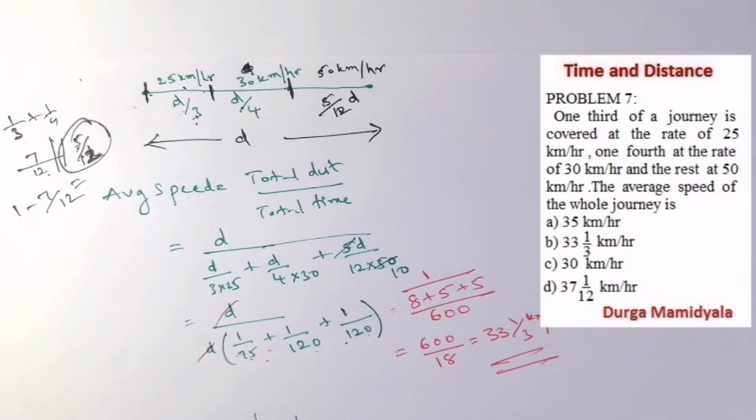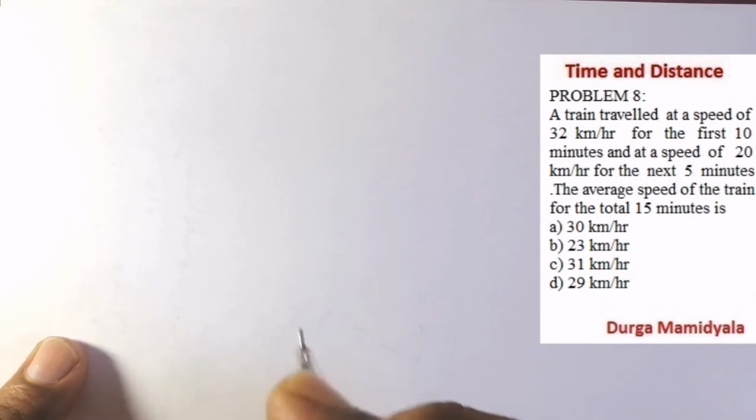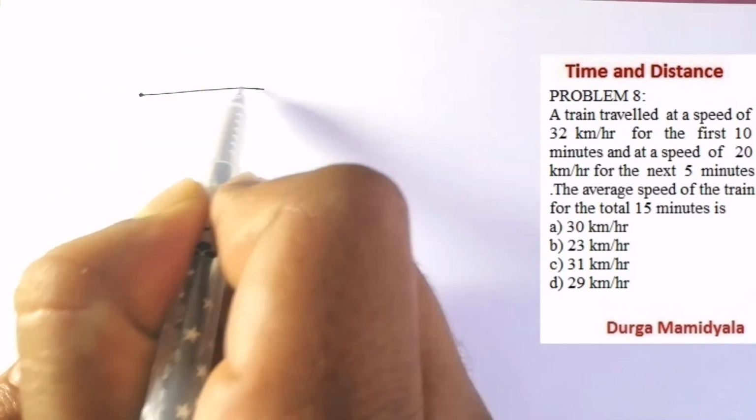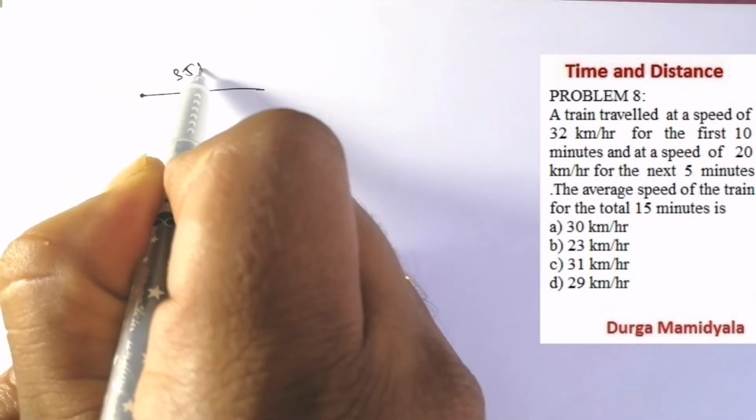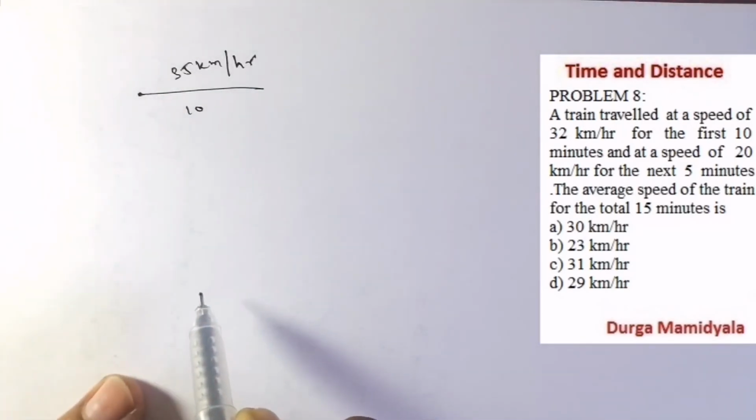Our next question is: a train traveled at the speed of 35 kilometer per hour for the first 10 minutes, and at a speed of 20 kilometer per hour for the next 5 minutes.